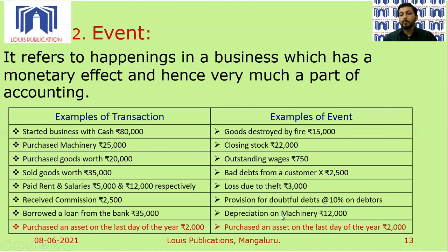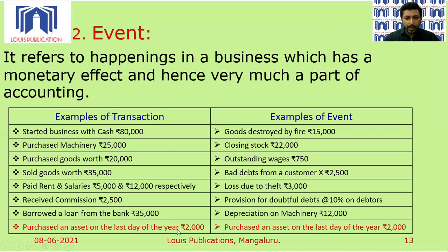Then depreciation on machinery is 12,000 given. Depreciation can be on any asset, not necessarily on machinery alone. It can be on land and buildings. Remember, there is no depreciation on exclusive land. Land is an undepreciable asset. Land cannot be depreciated exclusively. But if you have land and building, it is a depreciable asset. So depreciation on land and building, depreciation on machinery, depreciation on furniture, fixtures, fitting, depreciation on motor car. All these are taken as events that we come across at the end of the year.